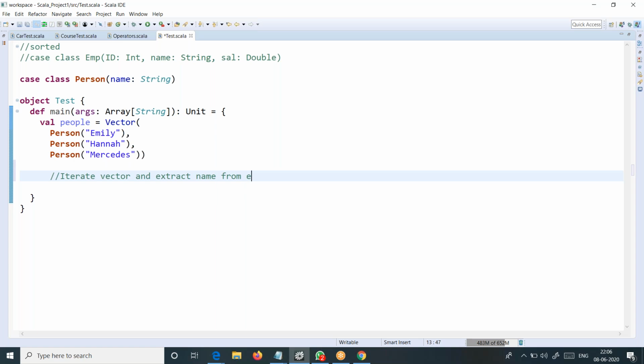I don't need the objects to be printed. What I need is, from that object, there is a name, and that you have to display. Extract the name from each object. This is a small task. Why don't you try it, maybe if you think that it's fine for you.